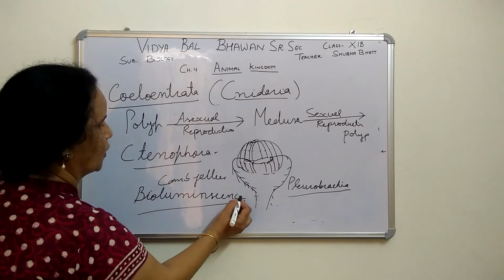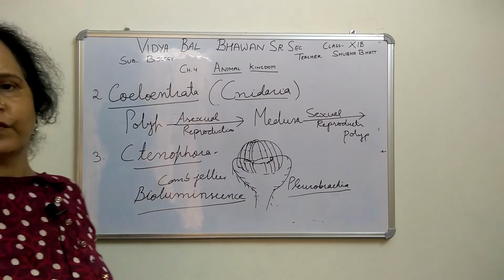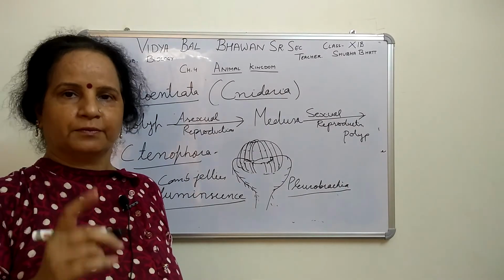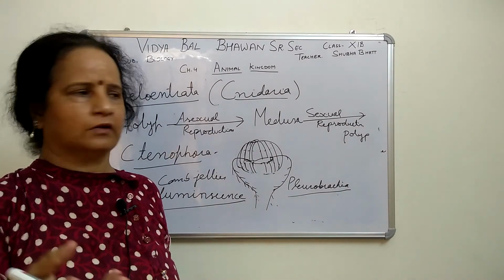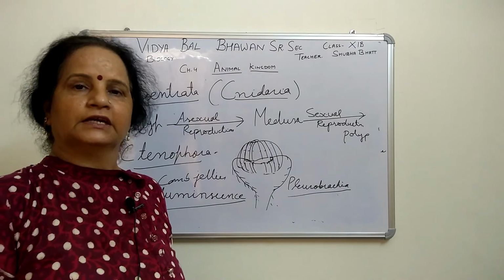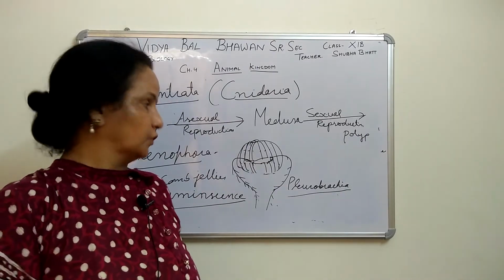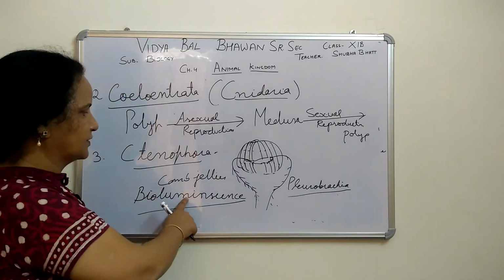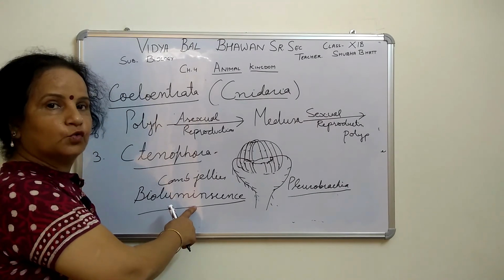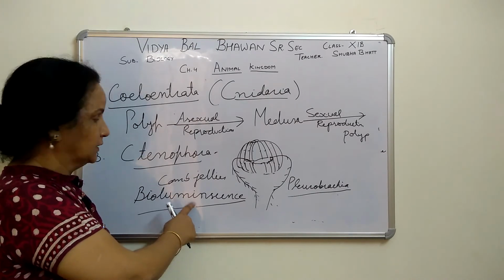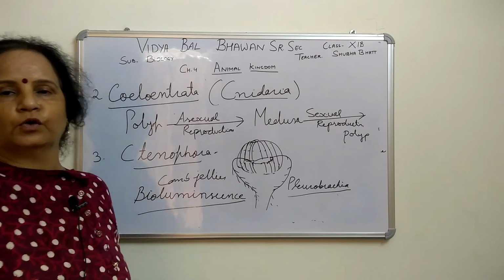It means the body emits light. As you know, the firefly, Jugnu, they emit light, and all of you have seen the firefly emitting light. So that is also bioluminescence, the tendency of emitting light from the body. That characteristic is called bioluminescence, right?